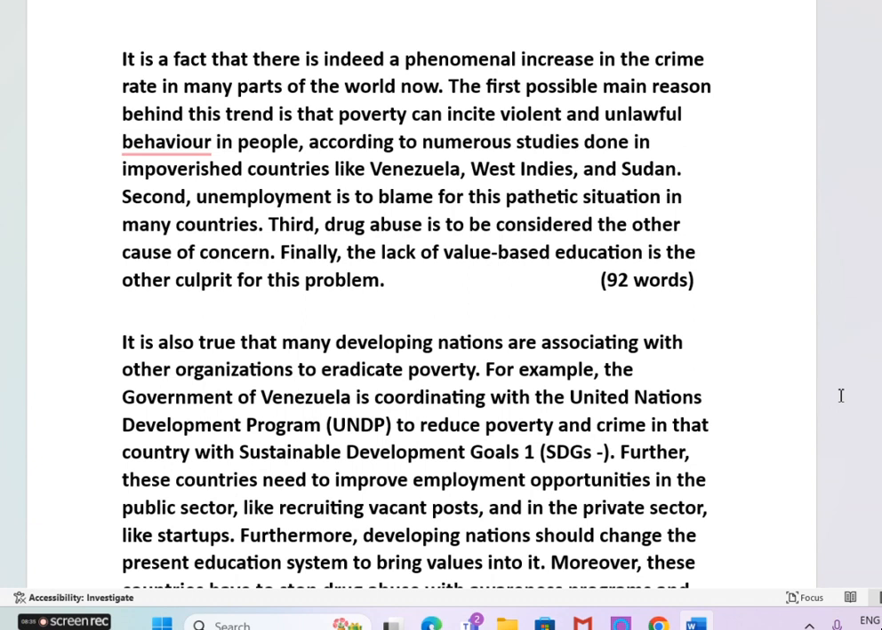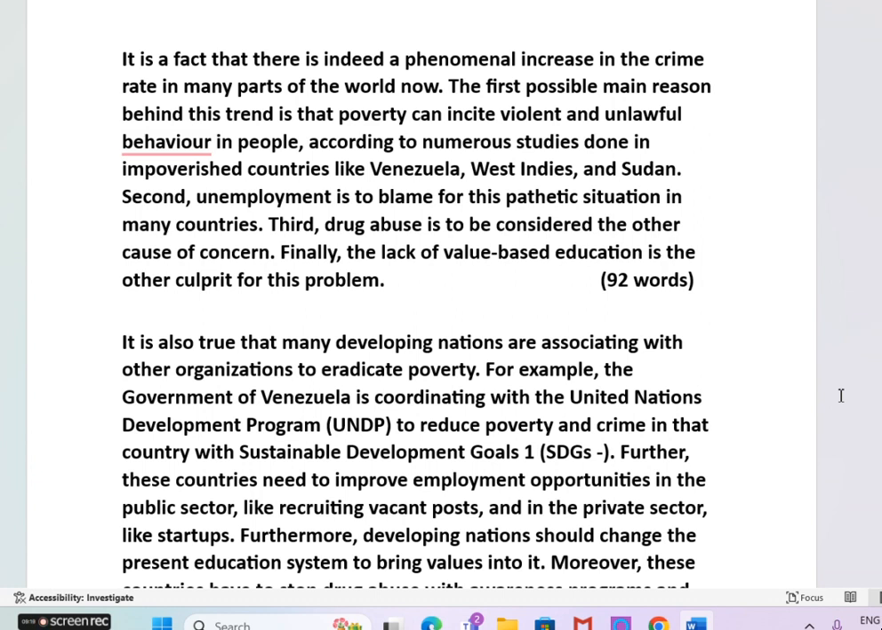Poverty, this is the main reason. Poorness, penniless. Poverty can incite, can instigate, can encourage violent and unlawful behavior in people. According to numerous studies done in impoverished countries like Venezuela, West Indies, and Sudan. So this is the first reason. And in the first reason, we have given an example like according to numerous studies. This is one way of giving examples. Impoverished countries, poor countries, developing countries.